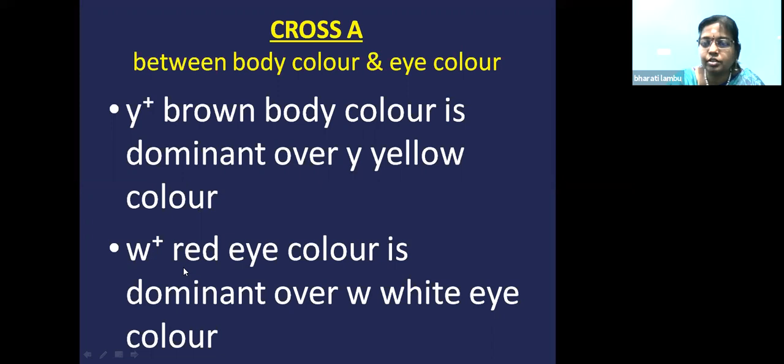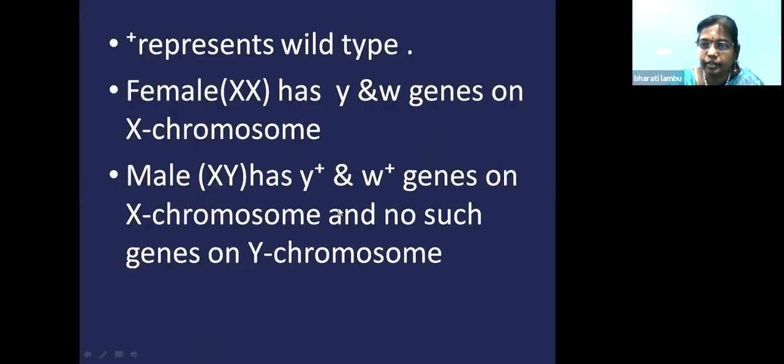And he has also taken the eye color, where white is recessive. So white is represented by small w. It is crossed with the red eye color which is dominant. It is written as w plus. Plus means wild type. Now we can say which is dominant over which. So brown body color and red eye color are dominant over yellow body color and white eye color. He has crossed the brown body color, red-eyed male with the yellow body color, white-eyed female. That is cross A.